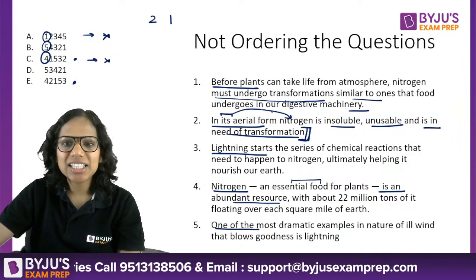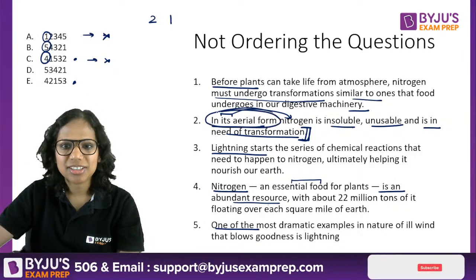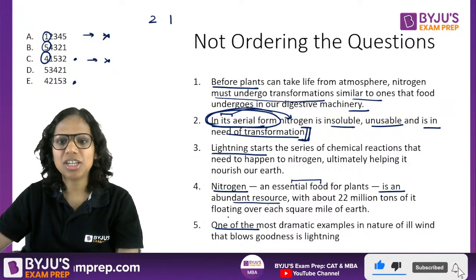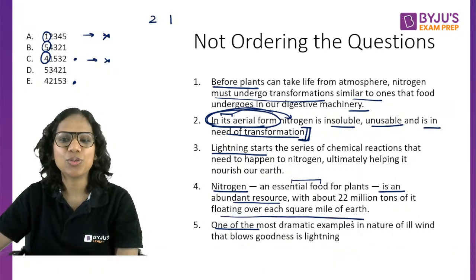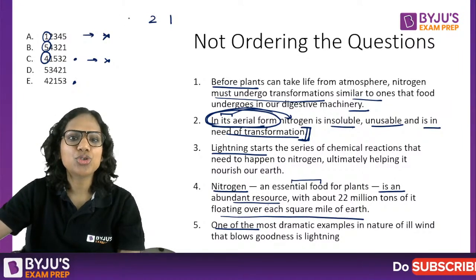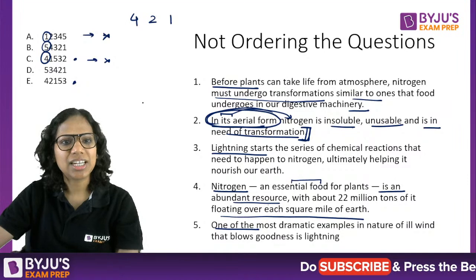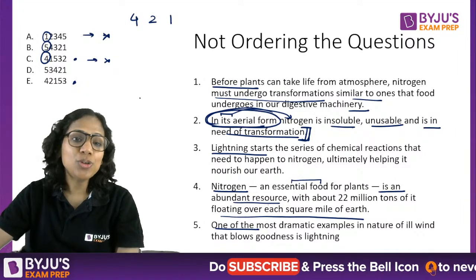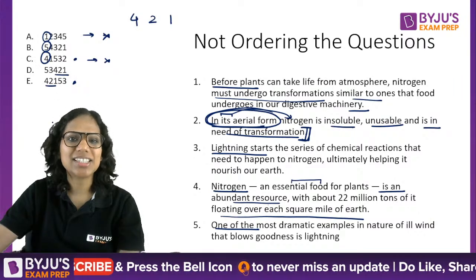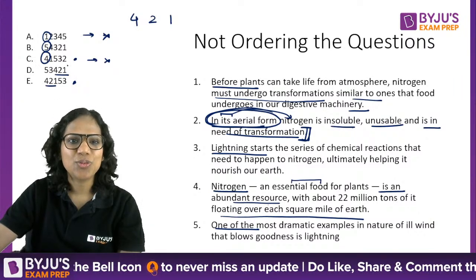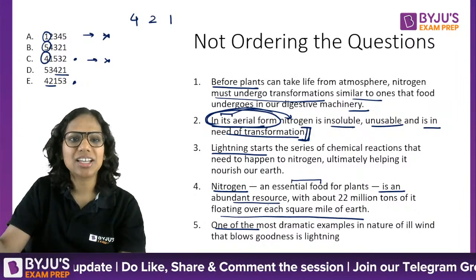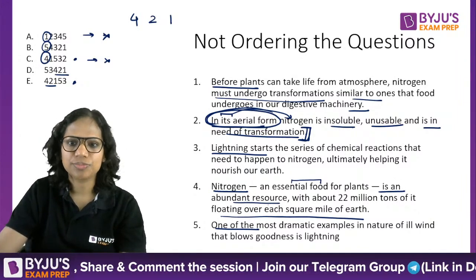And then I say in its aerial form here. So this is a clue for me that 4 should come before 2, because here I'm saying it's floating over each square mile of the earth. So you see, this is a theme based clue. 4 should come before 2, right? So if you see here, I have in D and E 4 to 1 as the sequences. And in fact, I've got a lot of E's as the answer and a couple of D's also.